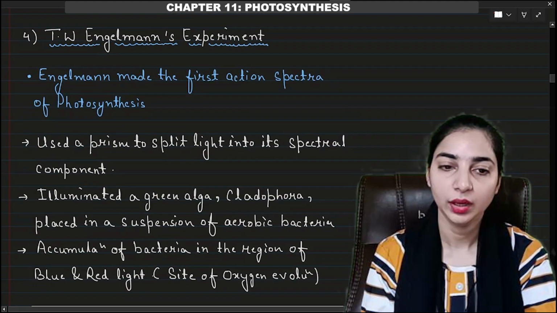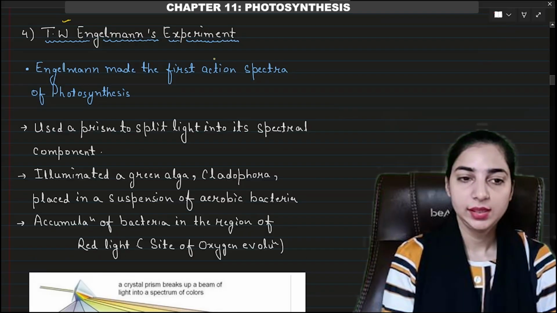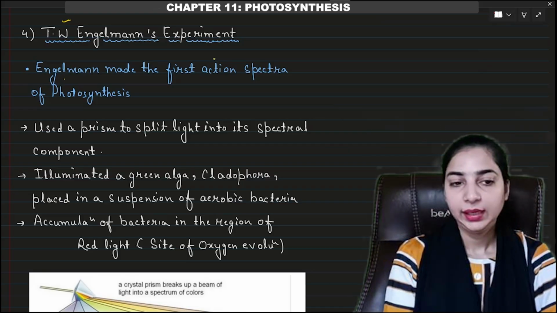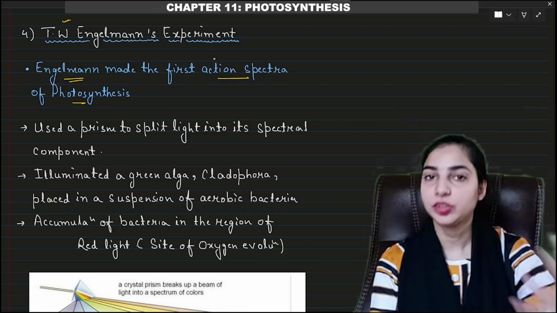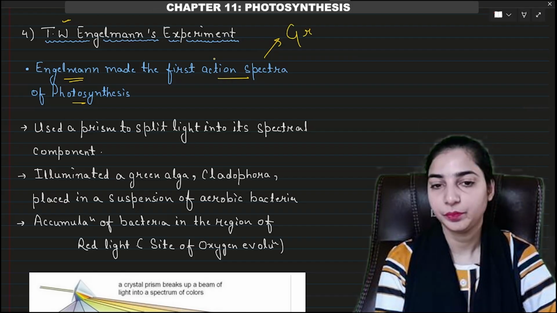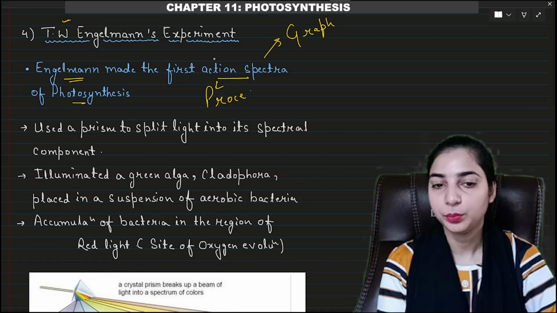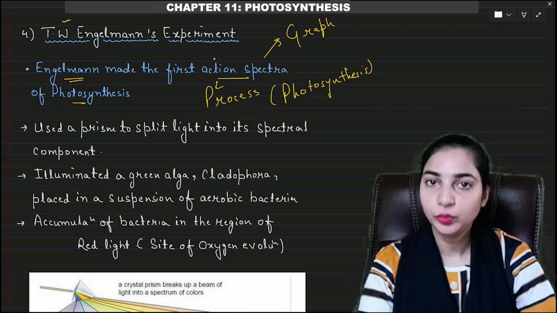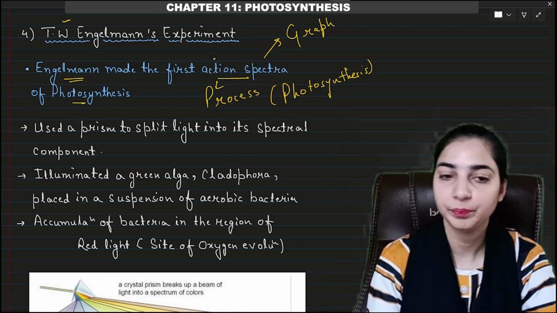You have to remember all the experiments and their conclusions. Now we come to the next experiment, T.W. Engelmann's experiment. This is a really interesting experiment. Engelmann made the first action spectra of photosynthesis. What do we mean by action spectra? Spectra means graph and action means process. So here we are talking about the process of photosynthesis. Action spectra will show you where maximum photosynthesis is taking place and where minimum photosynthesis is taking place.